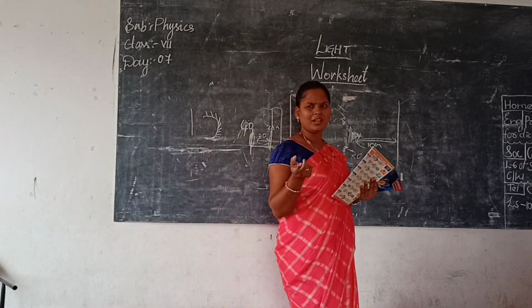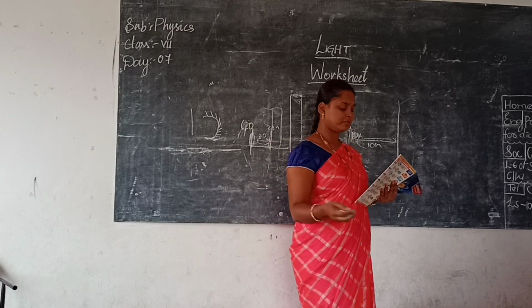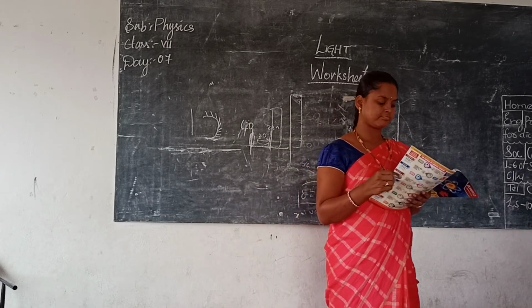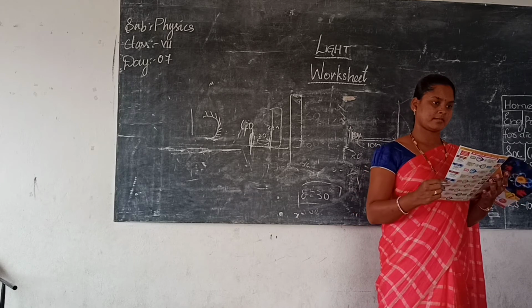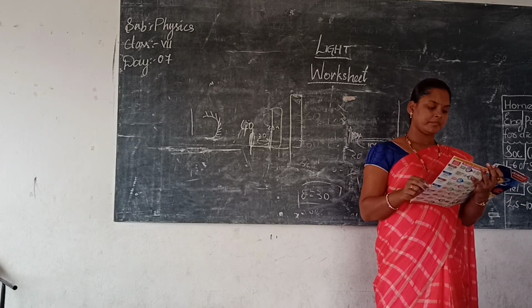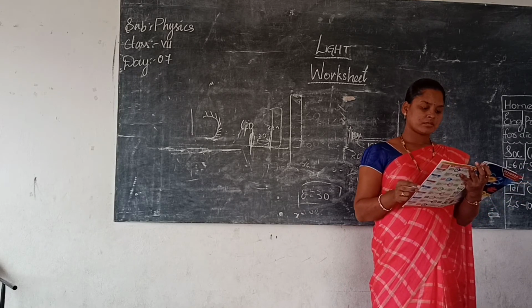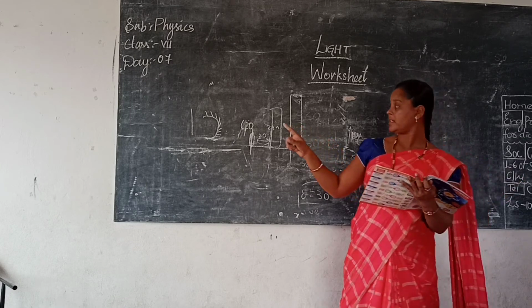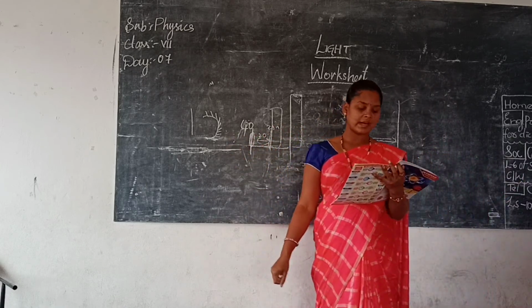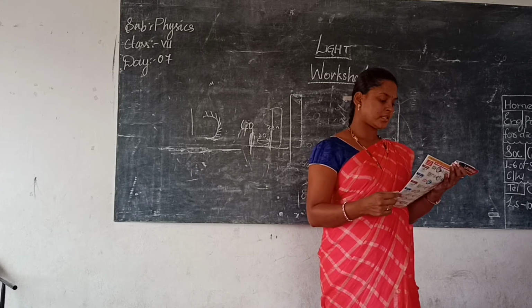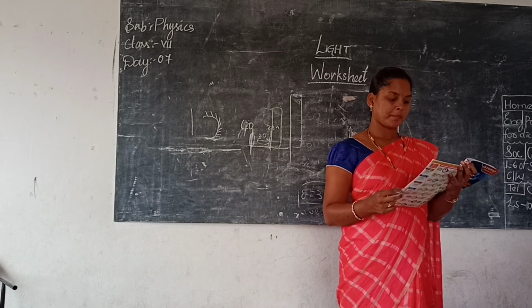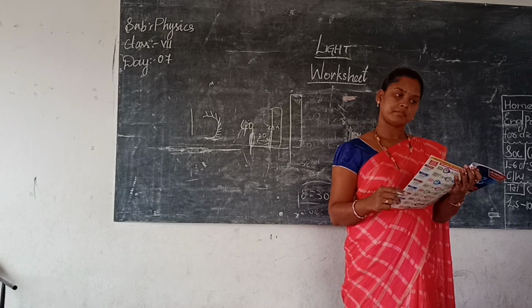Real image. The candle is now lying in front of this shiny surface. The image of the candle formed by the shiny surface is real and smaller.